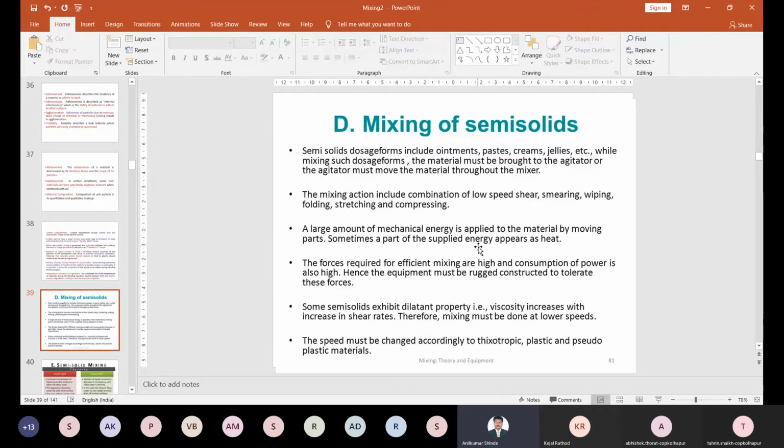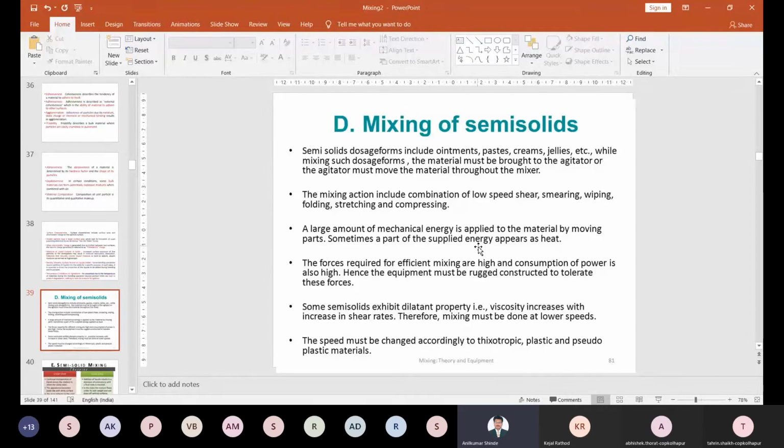It should not have high viscosity. The viscosity should be minimum or optimum. Understand it? So this is called the dilatant property, there may be chances. So we can use lower speed, lower mixing, right? And this avoids the problem of viscosity increasing with increased shearing or increased mixing.